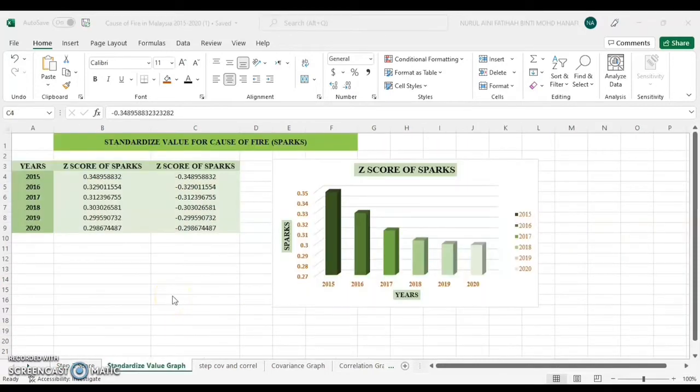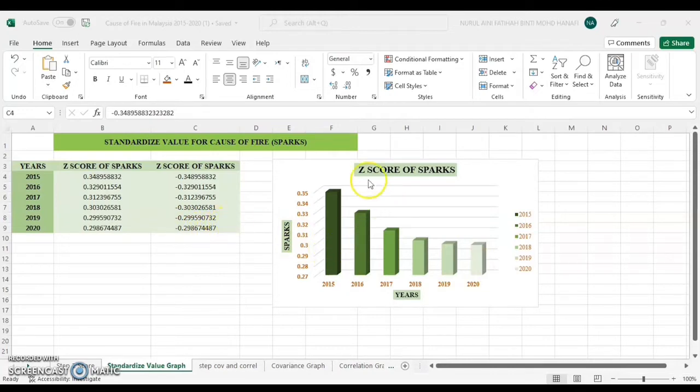Now I will explain one of the causes of fire that I picked from the data to show the standardized value in a graph from the year 2015 to 2020. As you can see, the highest value of sparks was in 2015, which is negative 0.34895, while the lowest value is in 2020, which is negative 0.29867.